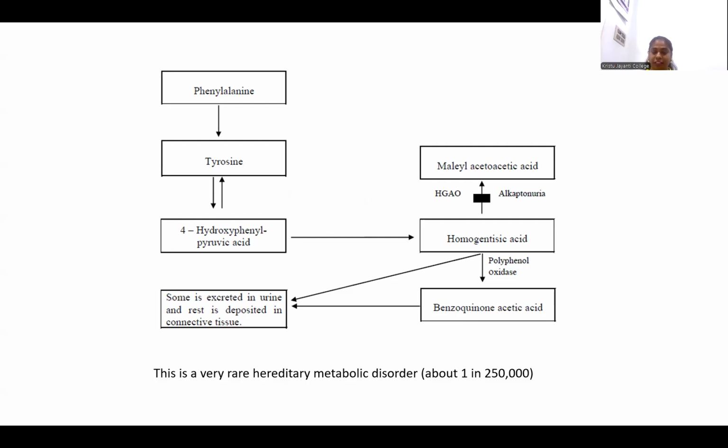Homogentisic acid, further, in the presence of an enzyme known as polyphenol oxidase, gets converted to a compound known as BQA, which stands for benzoquinone acetic acid. This benzoquinone acetic acid is the one which gets excreted in urine, and more of it gets deposited in the connective tissues. The frequency indicates that it is a very rare hereditary metabolic disorder, seen in 1 in 250,000 individuals.